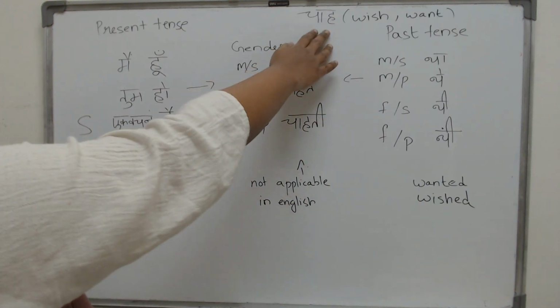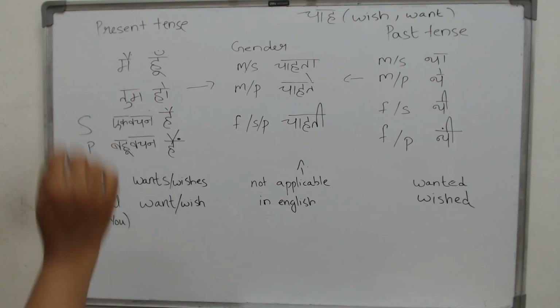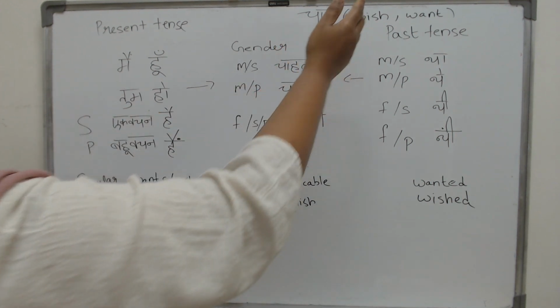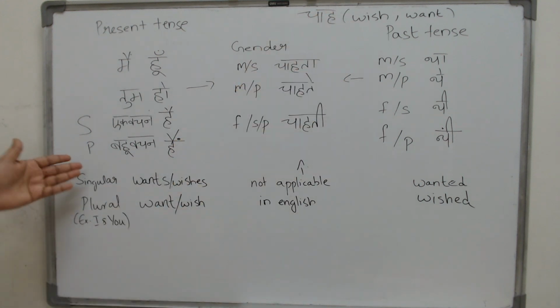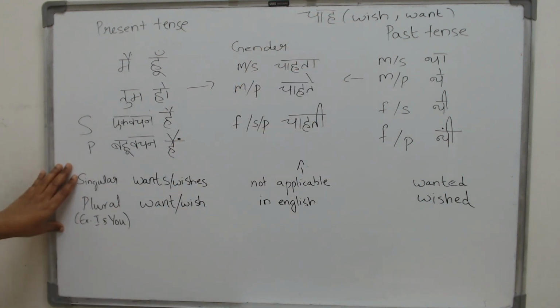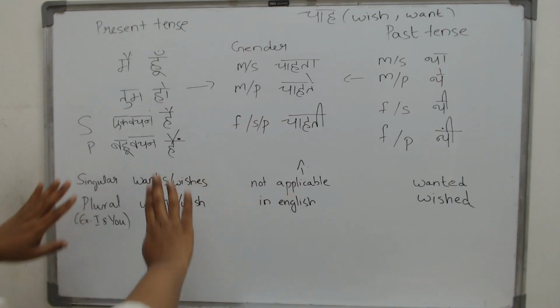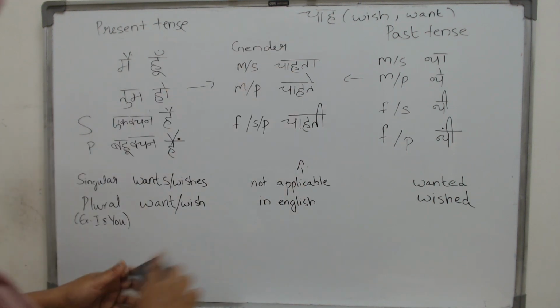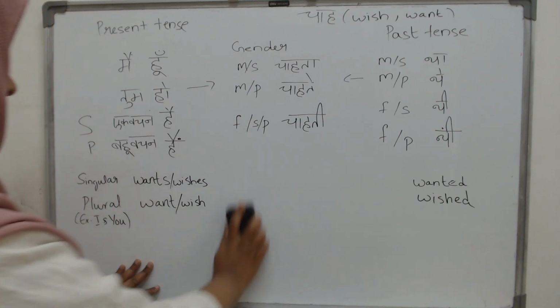Now let us see in what all forms chah comes. Chah in Hindi. In English it is what? Wish or want. First let us see what happens in English. In English you don't have to worry about the gender, whether it is he or she or Priya or Vijay. You just have to worry about what?